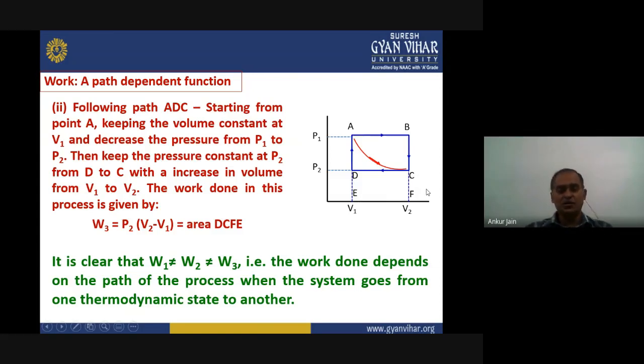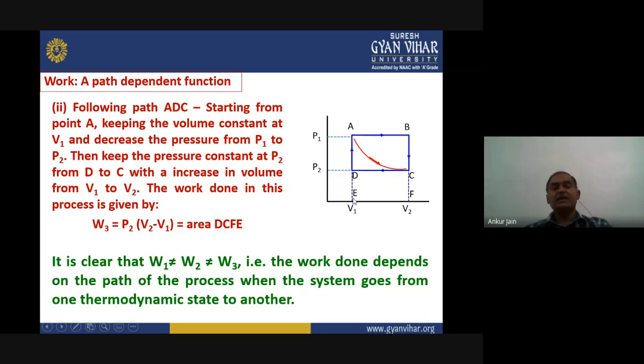So the total work done will be the area under the curve, which is DCFE. Because the pressure here is P2, it is given by P2 into V2 minus V1. That is the mathematical term, and the area is given by this one.